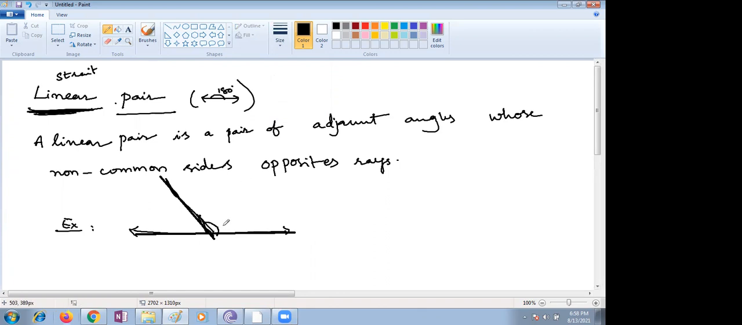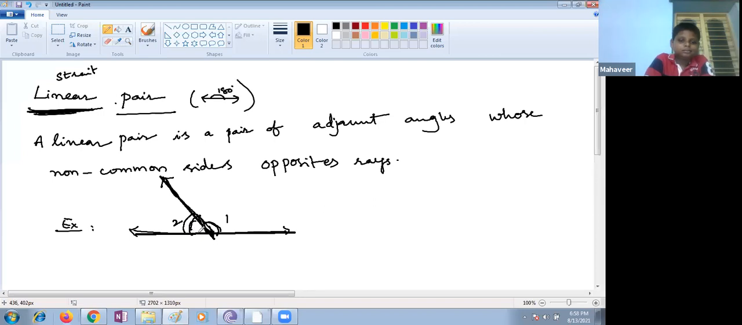This is angle 1. And this is angle 2. Now you have to check, children. These two are adjacent or not? Let me know. Yes or no? Yes, ma'am, these are adjacent. Yes, these two are adjacent.